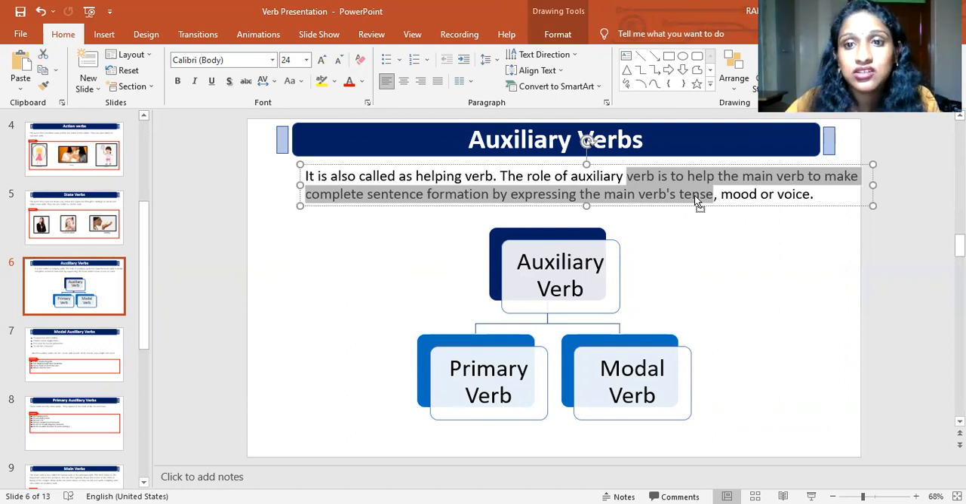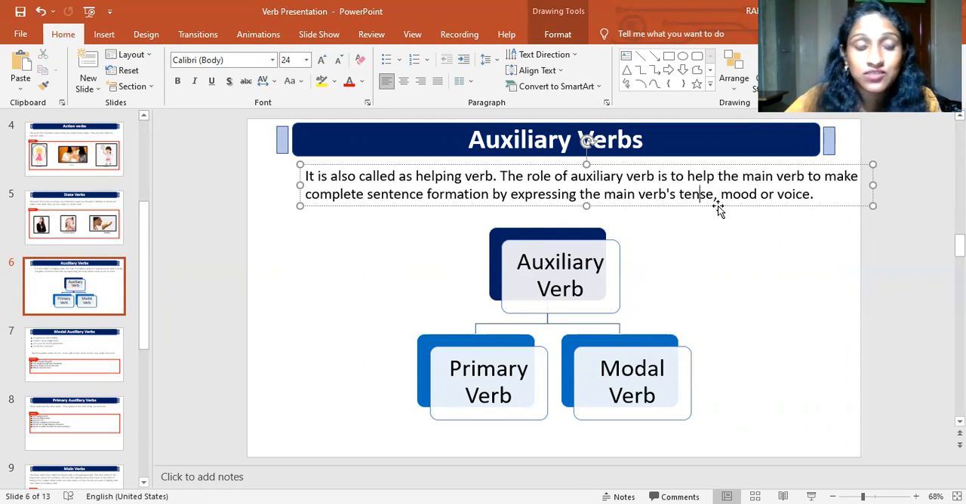So it expresses a tense, it expresses a mood, or it expresses in what voice it has been told. So that is called an auxiliary verb. An auxiliary verb is nothing but a helping verb. It helps a main verb to predict when the action happened, or happens, or is going to happen. So it is of two types: one is primary auxiliary verb and the other is modal auxiliary verb.